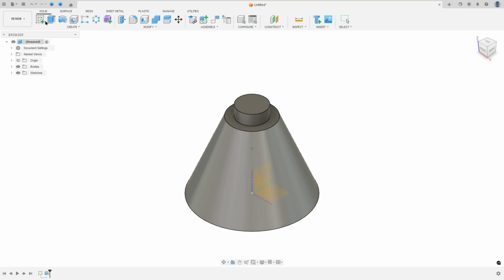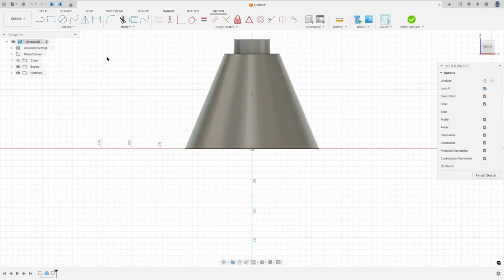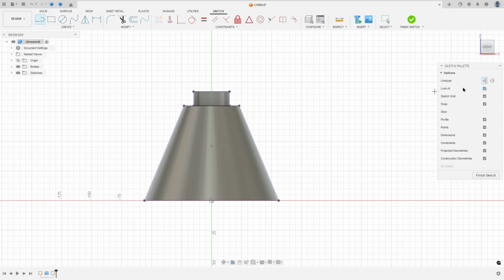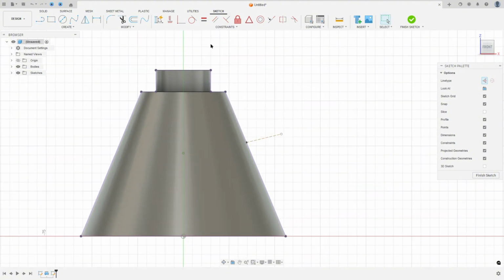So go to create a sketch, select the front plane, press letter P in the keyboard, and the selection filter, select the bodies, select this body and press OK. Select line, construction line, make a construction line here. Go to constraints and select the perpendicular, select this line here and this one. This line has 12 millimeters, and the distance between this line and the midpoint here is 56 millimeters.